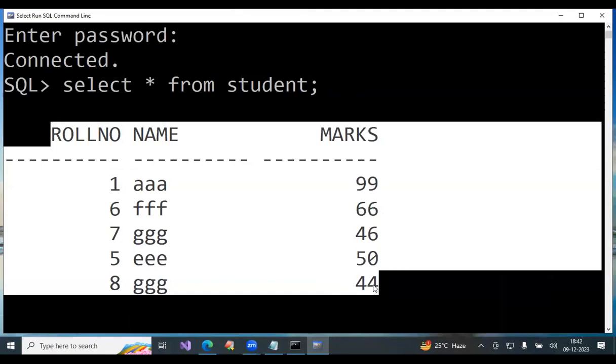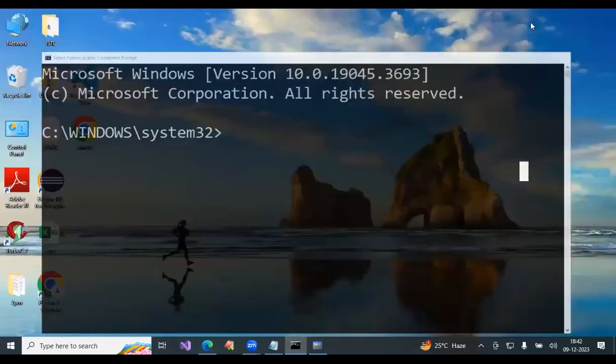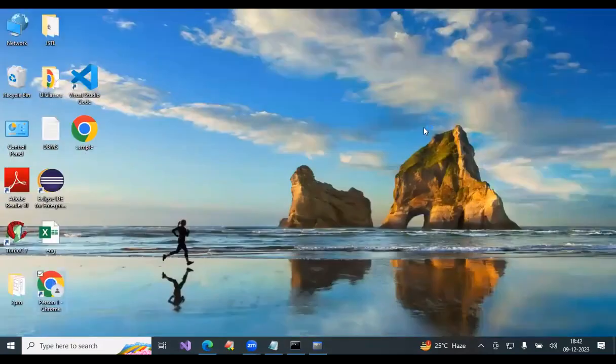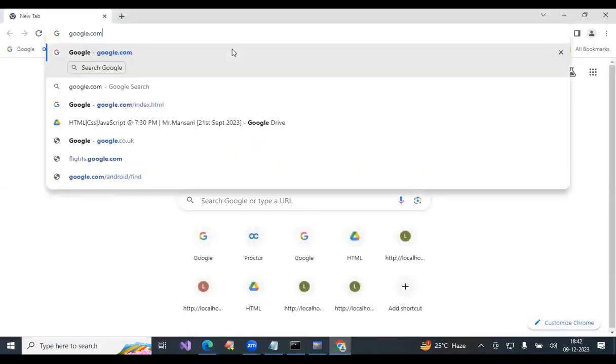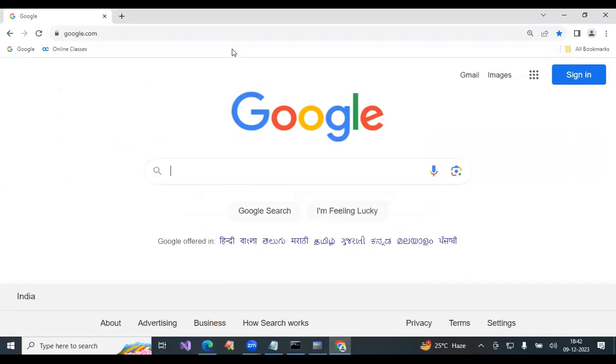Any software sending a request to get the response, that software is called a client. Any software receiving a request, processing the request, constructing a response, and sending the response back, that is called a server. Suppose I open a browser and type google.com. My request is passed, and we got the Google homepage. Can I call the browser a client? Yes, the browser is a client.